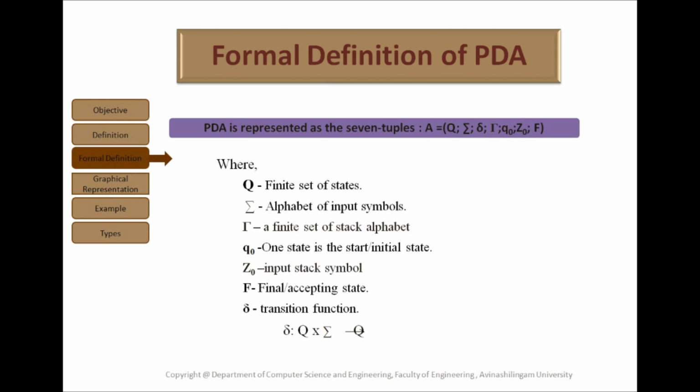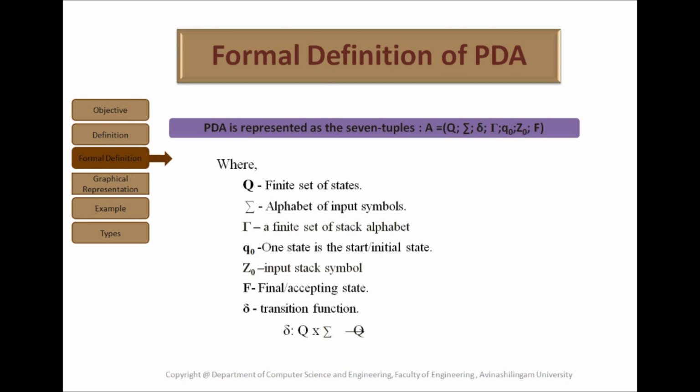That is, Q is a finite set of states. Σ is a finite set of input alphabet. Γ is a finite set of stack alphabet. q0 is the start state. F is the final state. δ is a transition function from Q × (Σ ∪ {ε}) × Γ to Q × Γ*, where Z0 is the initial stack symbol.